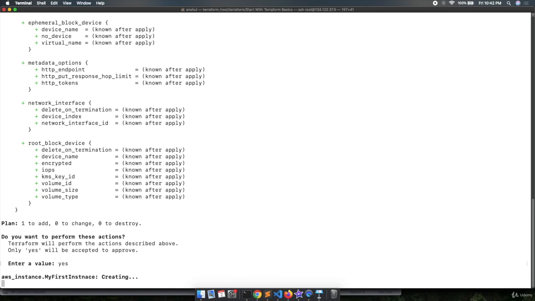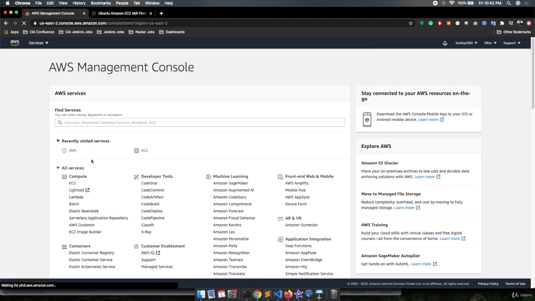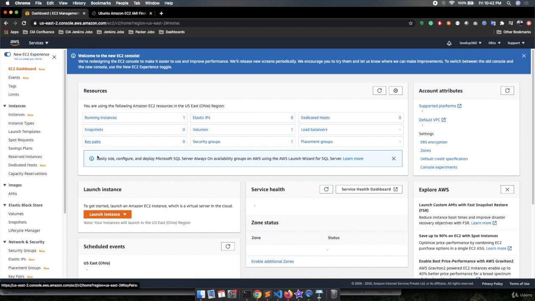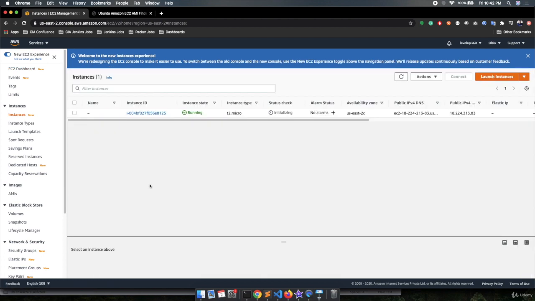If you go to the AWS account, let's go to the dashboard and go to EC2. You can see we are getting one running instance over here. It means a new instance is being triggered by Terraform. See, we are getting the instance ID and the status check is initializing.